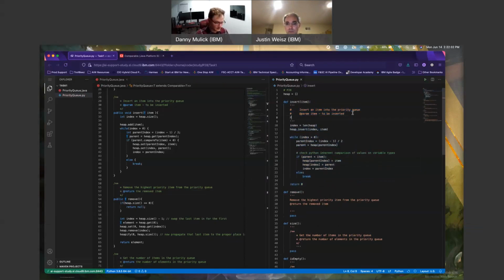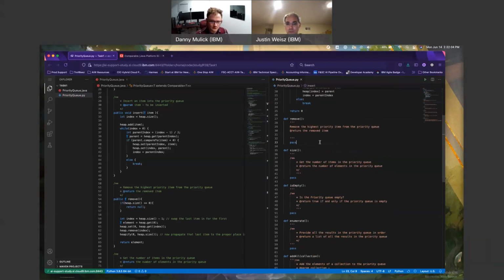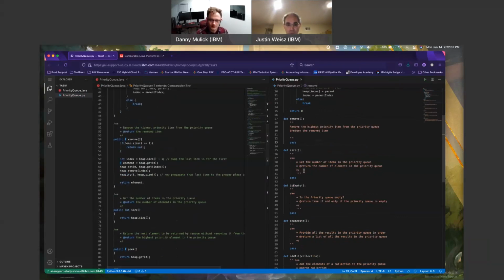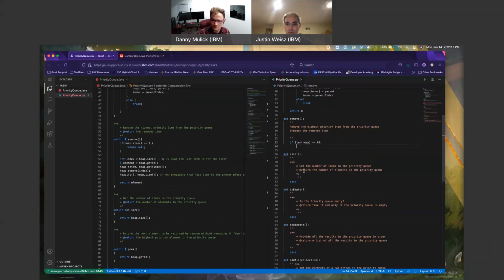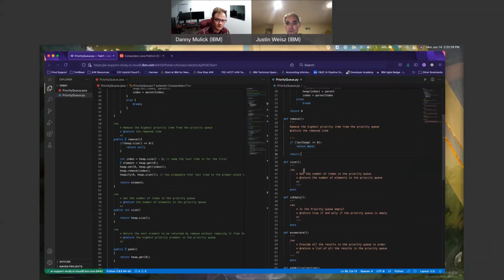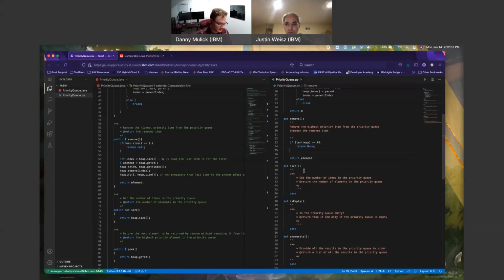Add attributing for P28. Moving to remove. If heap.size, so if len heap double equals 0, I just want to return null, which in Python is none. I believe. I'm down to here. Element. I'll keep that name. Seems valid to me. There's my return at the very end.